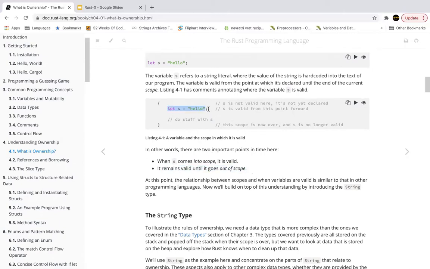So it comes into scope here. Because it's declared under curly braces, once the braces have been closed, it goes out of scope.